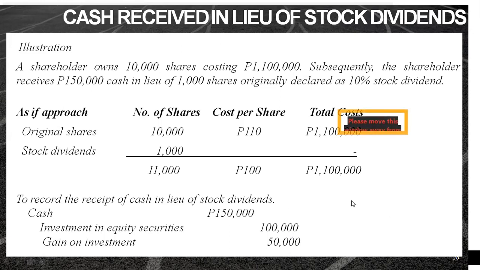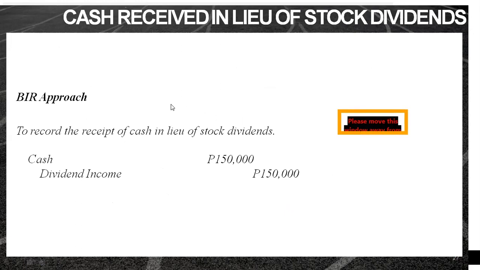So that's the as-if approach. We have the other one, the BIR approach. Under the BIR approach, all the cash that you received is simply credited to dividend income. Per BIR, all cash that you receive, whether it is originally from cash dividend or stock dividend, is recognized as income.